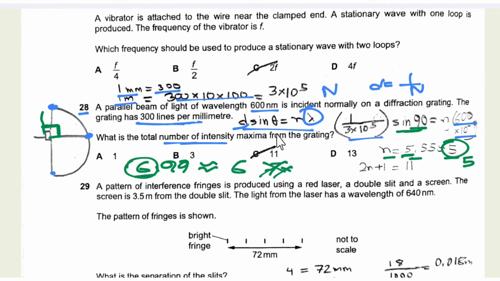And what is the total number of intensity maxima? From the 0th order to the top order on one side, and from the 0th order to the top order on the other side, we need to find the value of n. So we just multiply n by 2, and we need to count the 0th order, so 2n plus 1. In total we get 11 intensity maxima that are formed. So the answer is C.